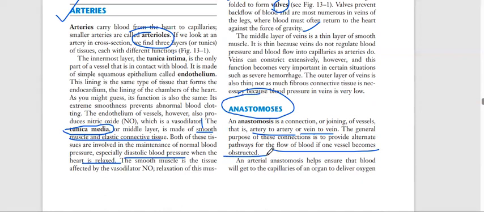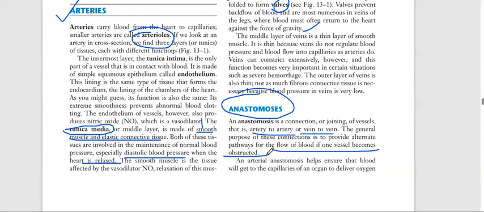obstructed. So basically, in the arteries and in the veins, there is a connection between arteries to arteries, veins to veins. So that connection is named as anastomosis. What is anastomosis? Anastomosis is the joining or connection of arteries. Okay. Why is this joining there?